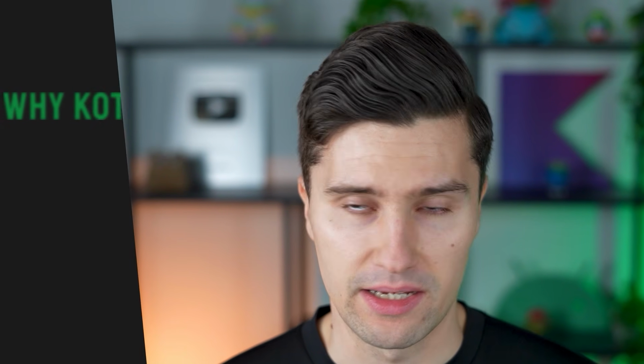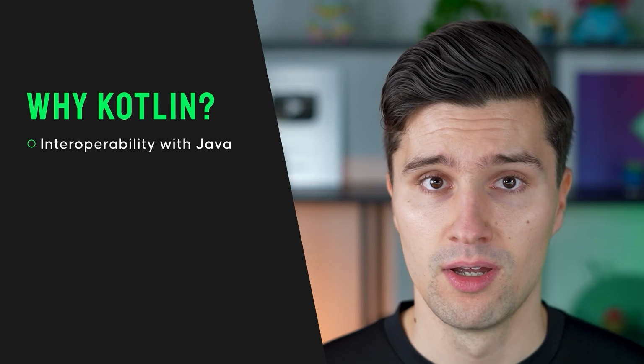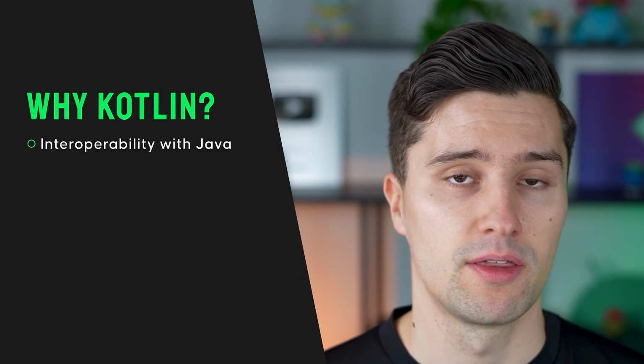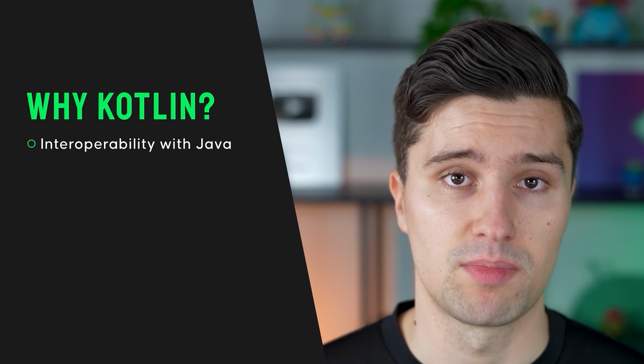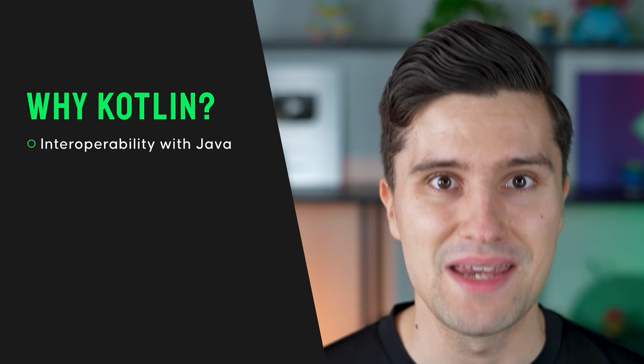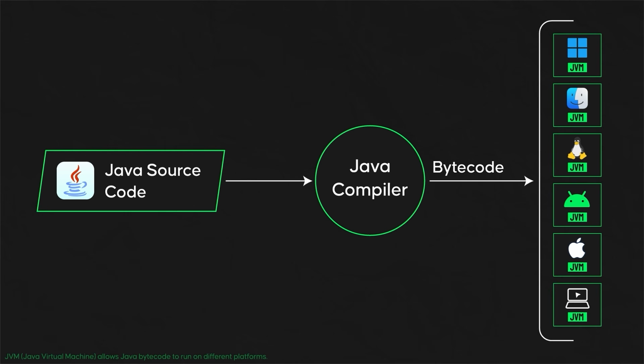And I actually don't want to talk a lot more because I really want to get into coding right away. Just a few last words of why Kotlin is actually a cool language and why I like it so much. On the one hand, we have the interoperability with Java. So if you're new to the programming world, Java is a very, very popular programming language that is used across the industry, especially for very big enterprise projects. So a lot of software out there is based on Java, which also has the advantage that Java programs run on any platform. And Kotlin is actually interoperable with Java.